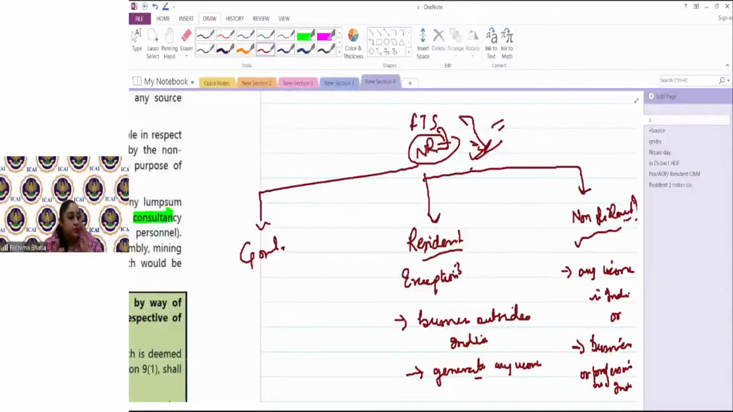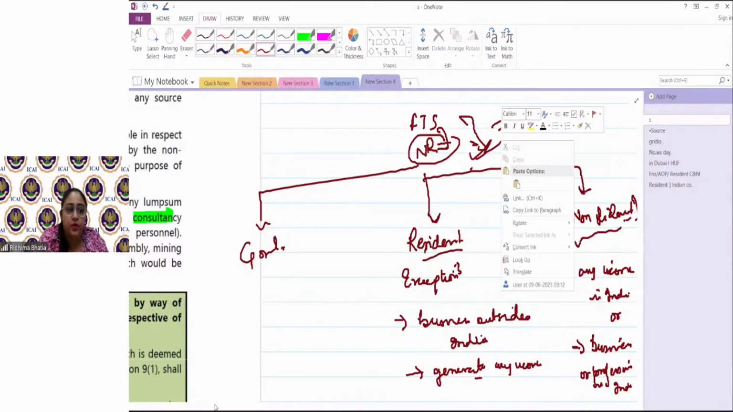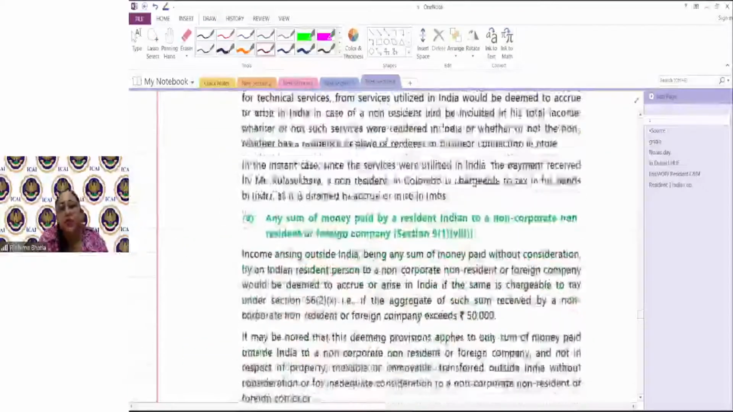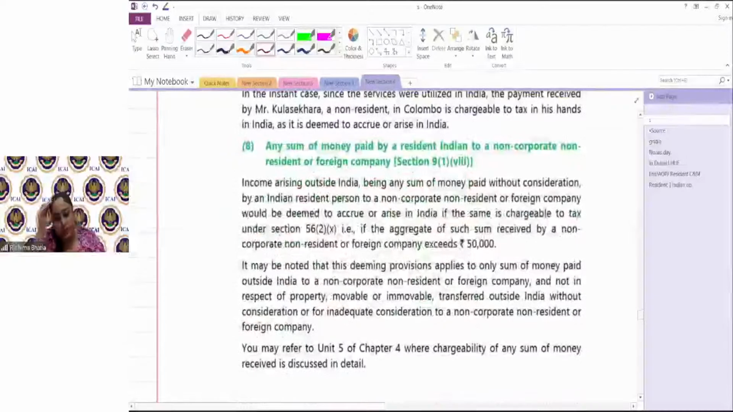If it is used for the purposes of India, it would be taxable as business income in the hand. It would be taxable as income in the hands of the recipient. Simple. Clear? And the last part of the income deemed to accrue or arise in India is a concept which was introduced a couple of years back.